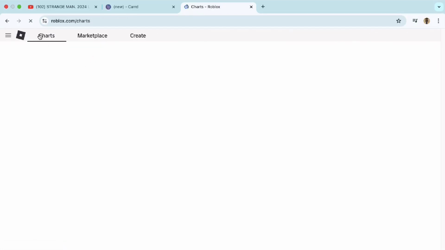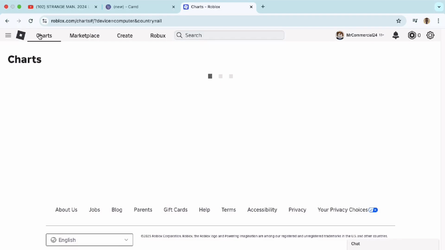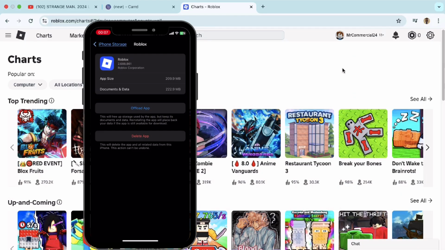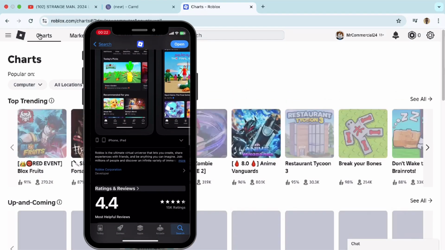Clear your cache and cookies. If you're on a browser, cache data may cause conflicts. Go to your browser settings, clear cache and cookies, then reload Roblox. For mobile users, clear the Roblox app cache in your device settings.